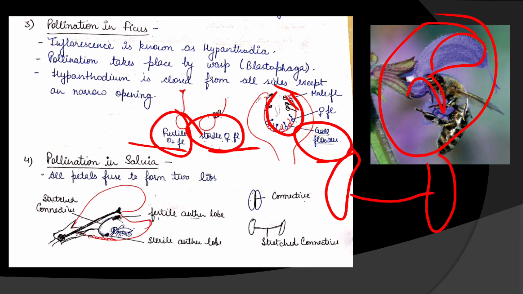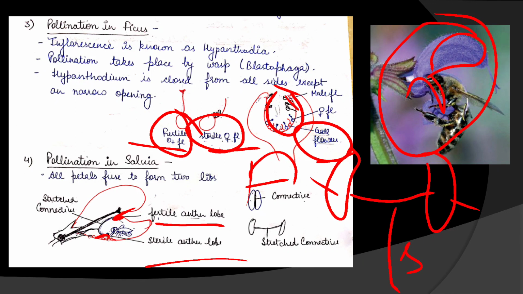This stretched connective divides two lobes of the anther. The lower lobe is sterile, upper lobe is fertile. These are the two lobes in this diagram. The upper one is the fertile anther lobe and this one is the sterile anther lobe.